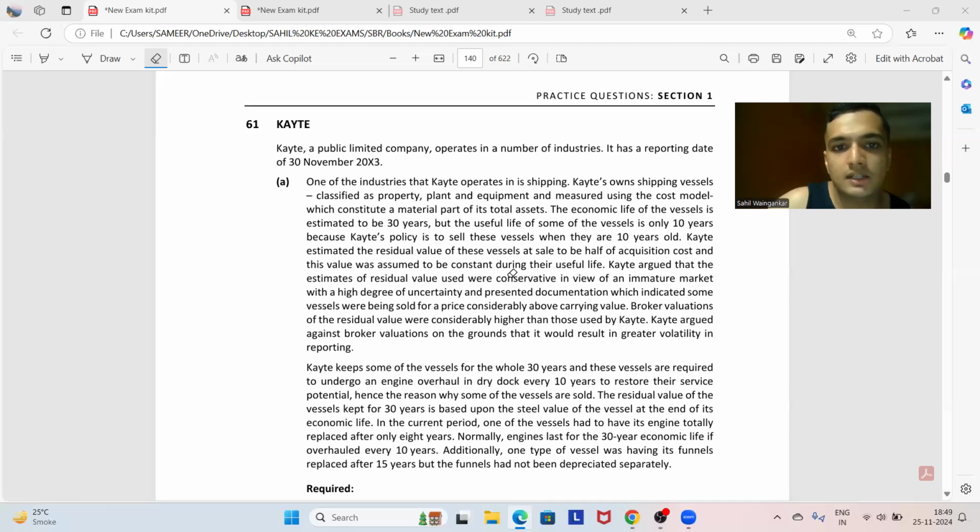KAYTE argued that the estimates of residual values used were conservative in view of an immature market with a high degree of uncertainty, and presented documentation which indicated some vessels were being sold for a price considerably above their carrying amount. Broker valuations of residual value were considerably higher than those used by KAYTE. KAYTE argued against broker valuation on the ground that it would result in greater volatility in reporting.